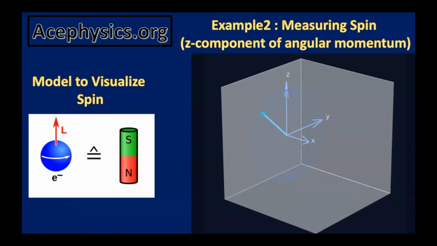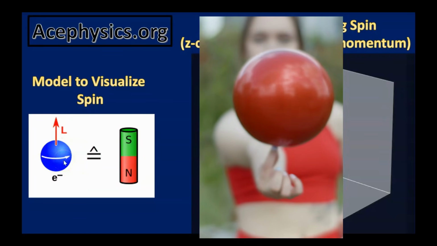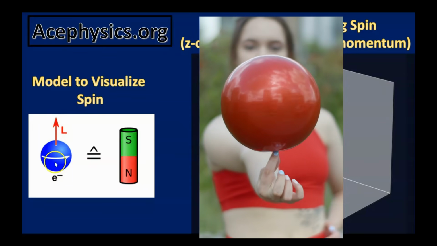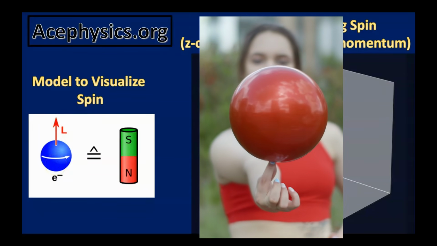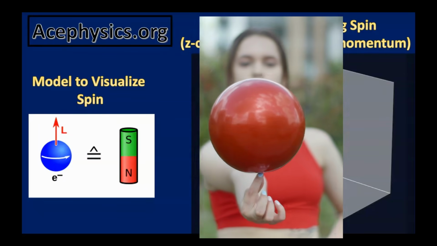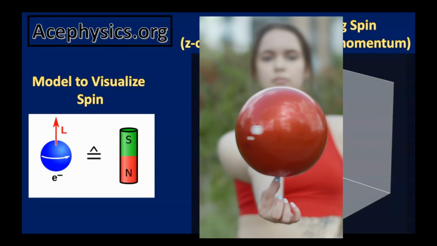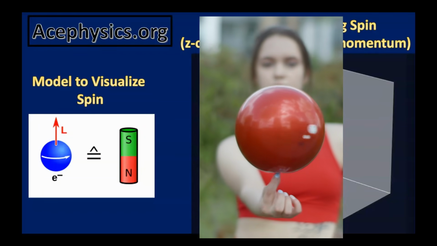Now I will move on to a second example demonstrating postulate 4 and the measurement problem. In this example, I'll discuss how we measure the z component of angular momentum of a tiny particle. Imagine a tiny spinning charged sphere rotating about an axis that runs through its center, just like the Earth spins on its own axis from the North to South Pole. Now shrink that idea down to something unimaginably small.